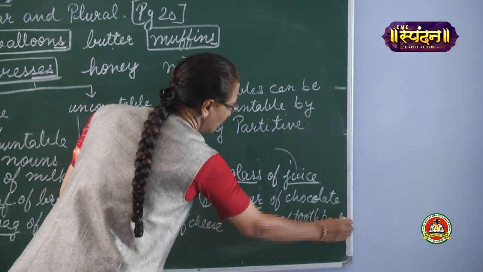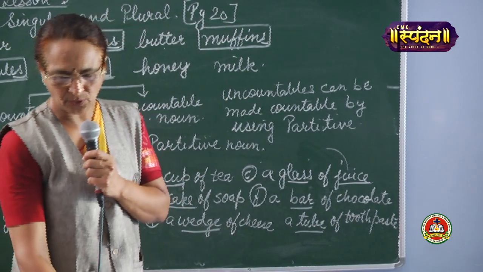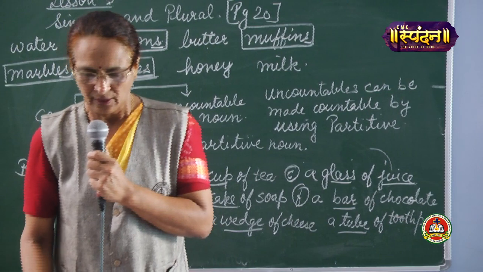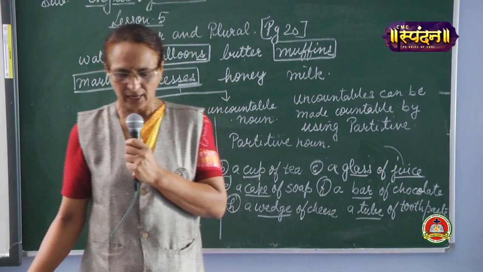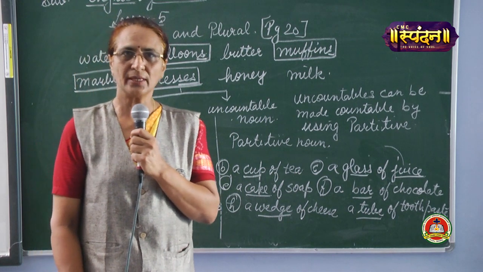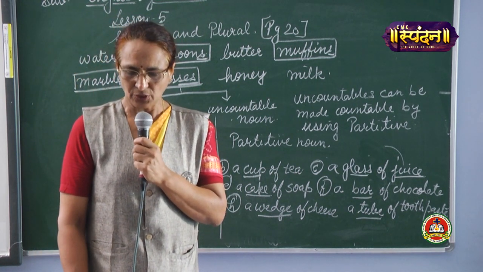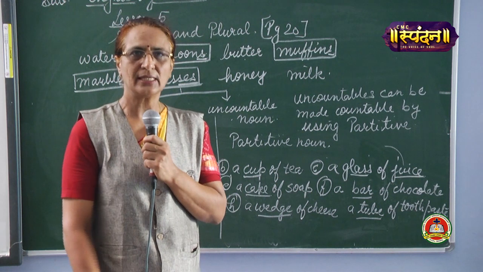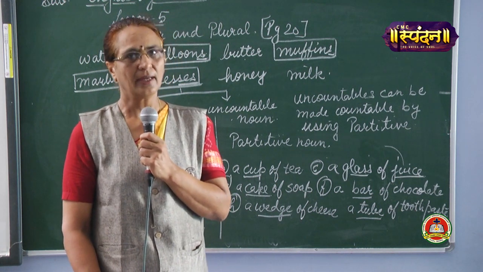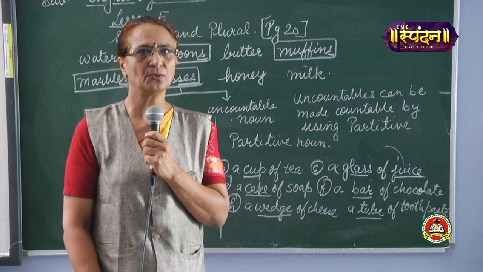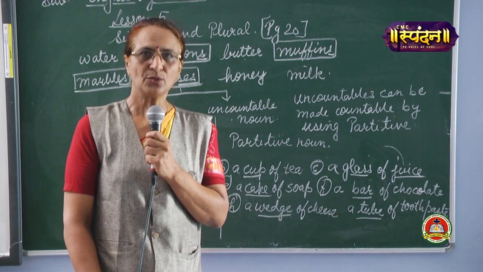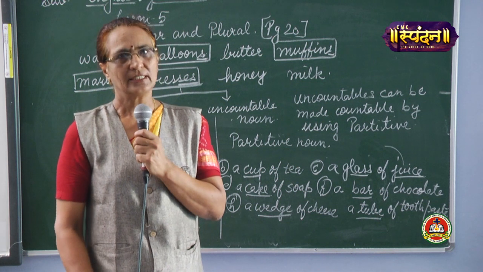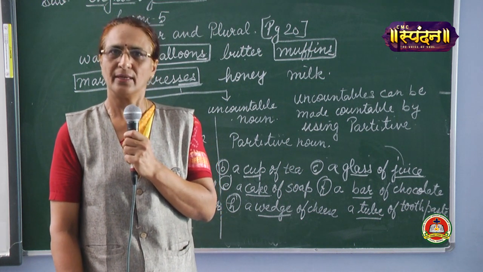So these are called partitives. What are they called? Partitive. So I am telling you once again, uncountable nouns can be made countable by using partitive. So children, all of you must learn about these uncountable nouns and partitives, how they are used in different contexts. Is that clear to you? The written work I will send you on WhatsApp. Till here, you have to learn it by heart.